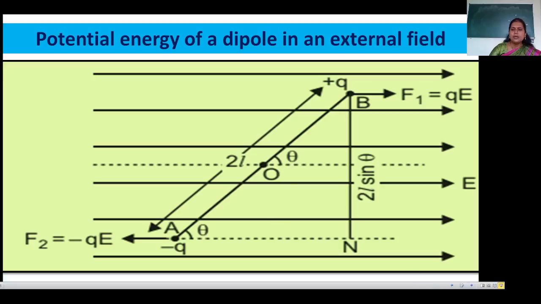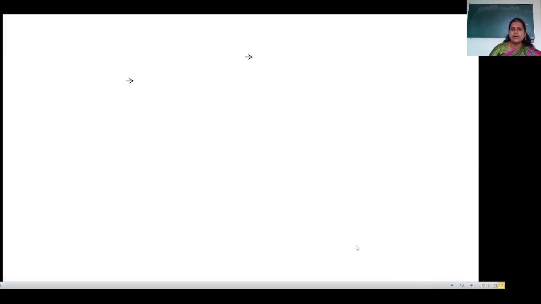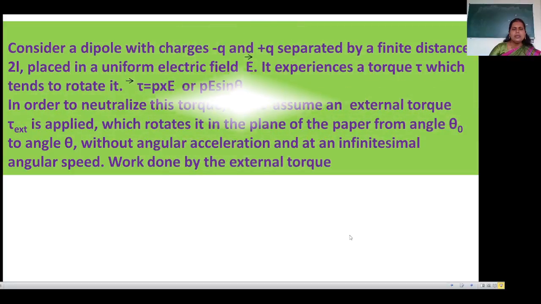So we can see once again that a dipole with charges minus q and plus q separated by a finite distance, placed in a uniform electric field, experiences a torque.